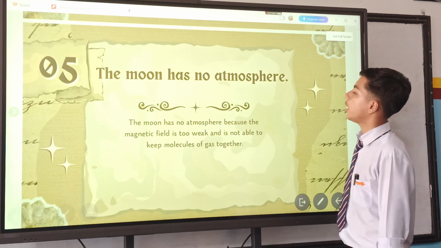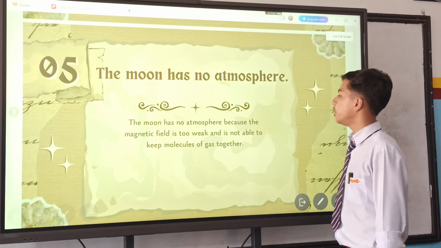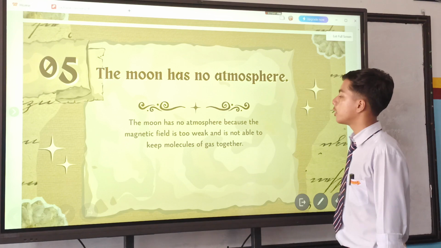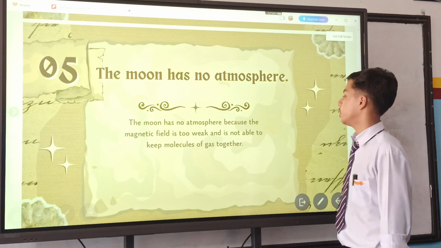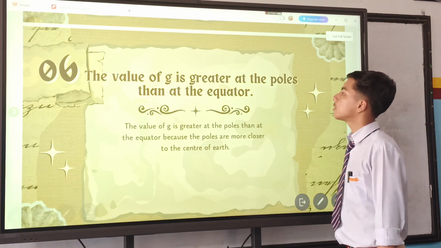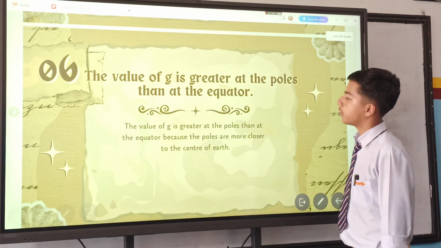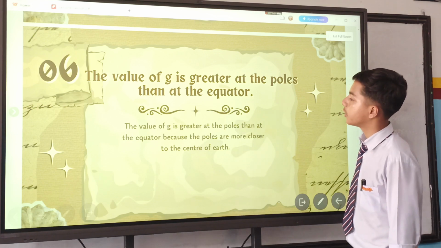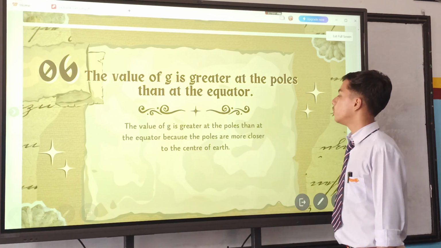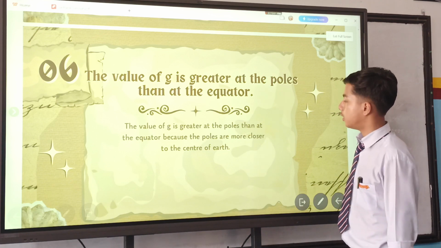The moon has no atmosphere because the magnetic field is too weak and is not able to keep molecules of gas combined together. The value of acceleration due to gravity is greater at the poles than at the equator because the poles are closer to the center of Earth.